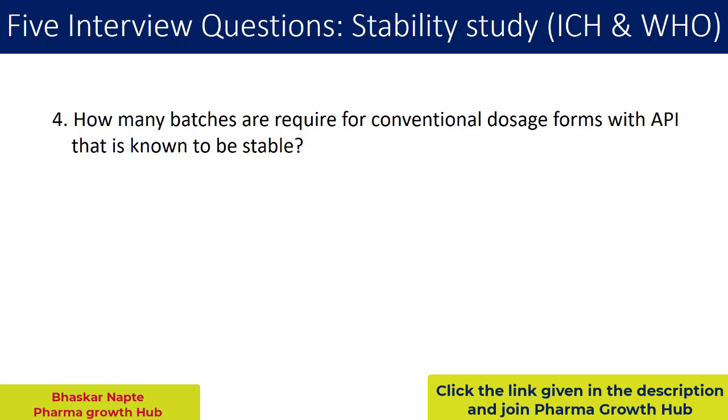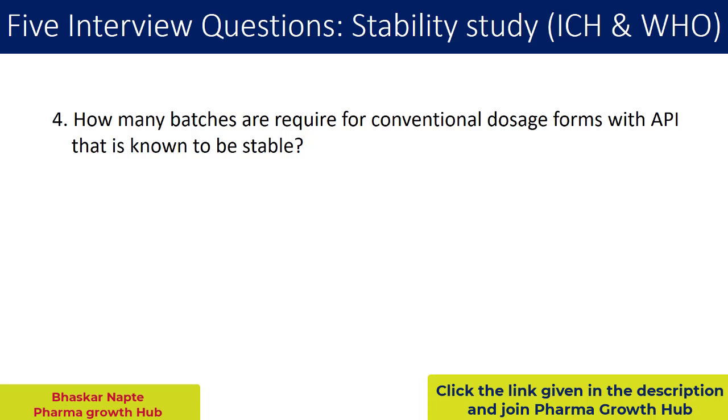Now, this is again not for the new drug products. This is applicable for the ANDAs or the products which are already approved. How many batches are required for conventional dosage forms with API that is known to be stable? So, you have a stable API.